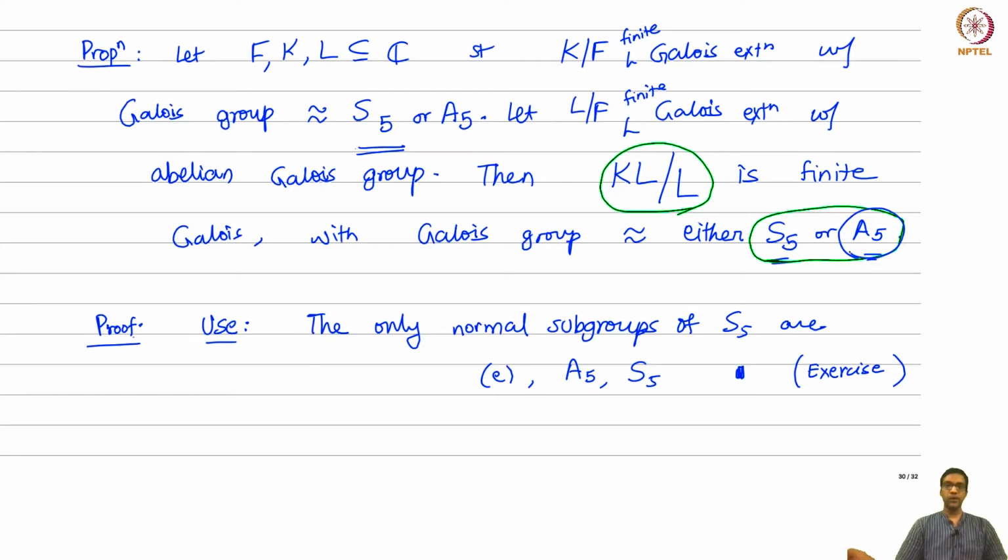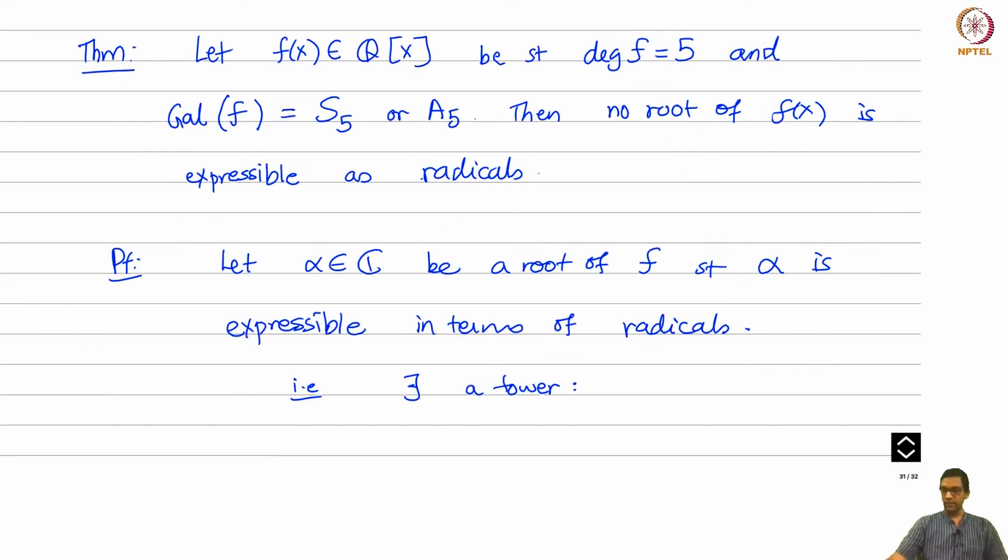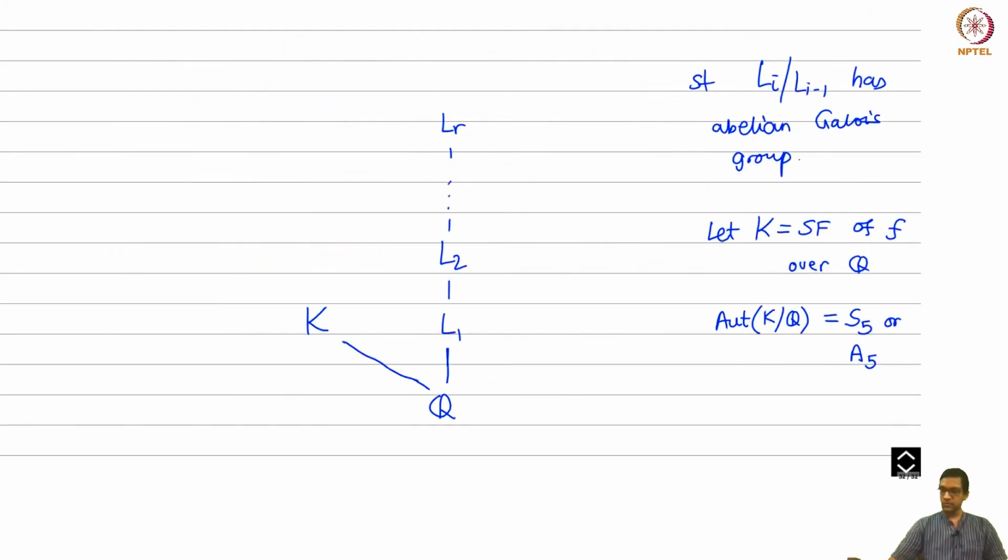That's by the one corollary before this. If this is simple, then KL over L has the same Galois group. If it is almost simple like S5, then the Galois group can differ by a little bit. It became either S5 or A5. So I can actually write my proposition like this: if originally my Galois group was S5 or A5, then the composite will also have Galois group either S5 or A5. Okay, so now that allows us to make this argument a bit more compact.